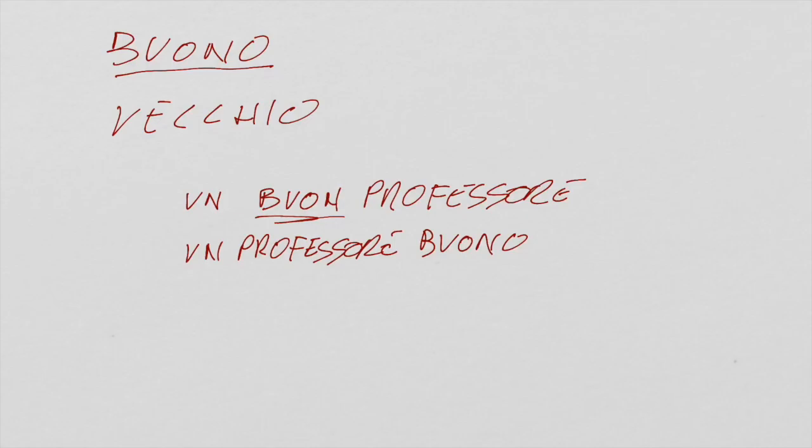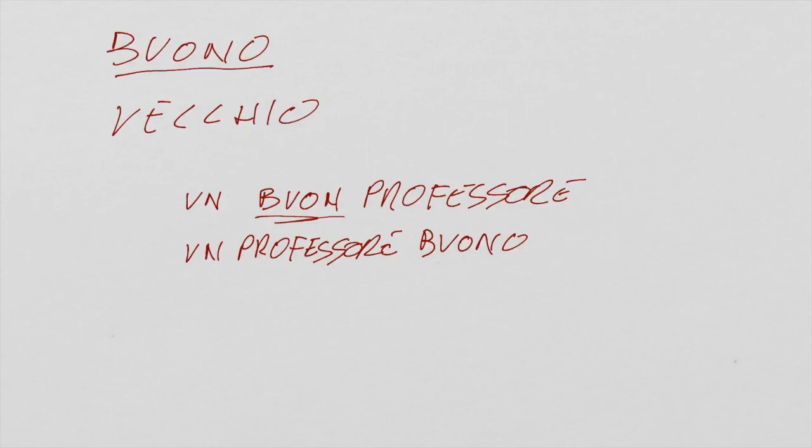It's good, but not in his work. He's simply a good person. So you can have a professore buono even if it's not a really good professor in teaching. So if you place it in front, you mean that he's good at the job that he's doing. If you put it after, what you mean is simply that he's a good person.